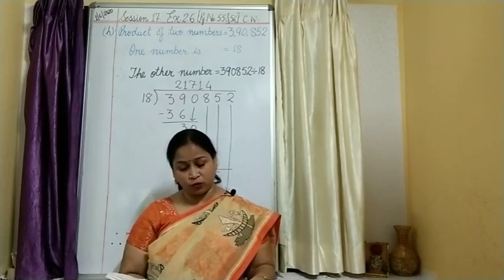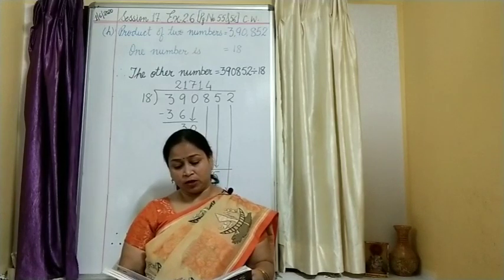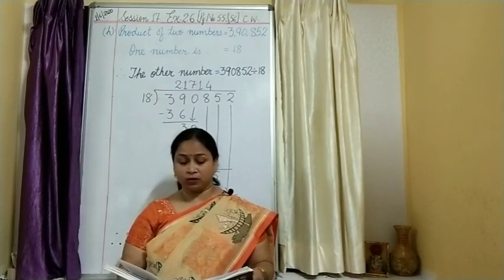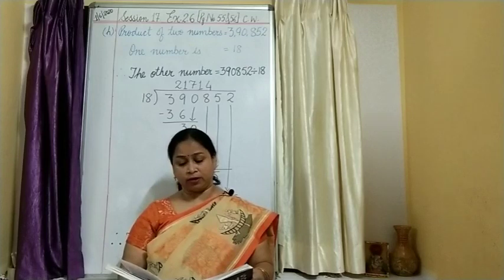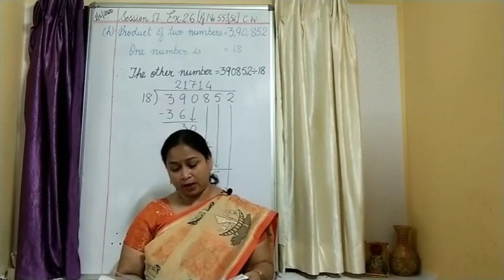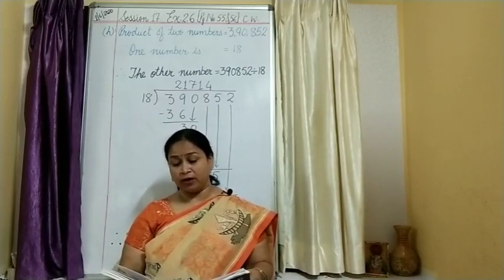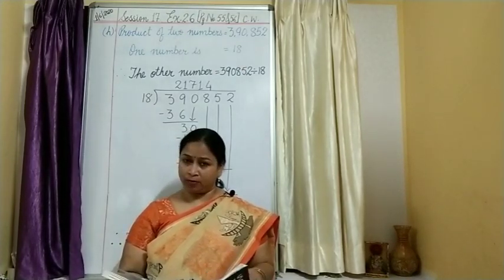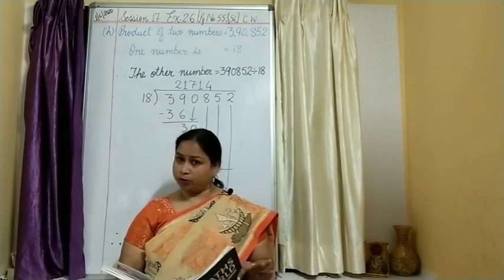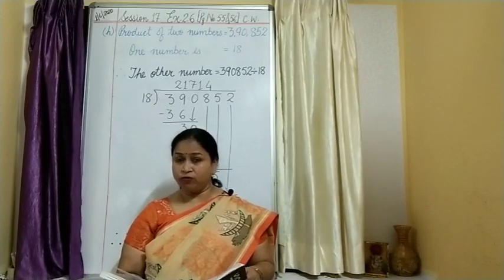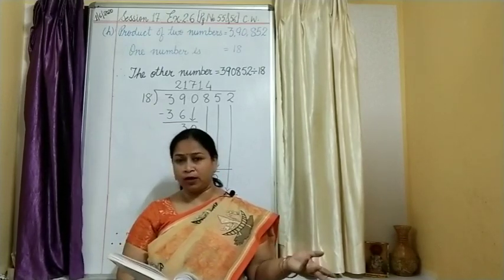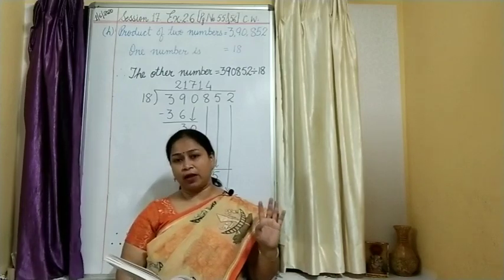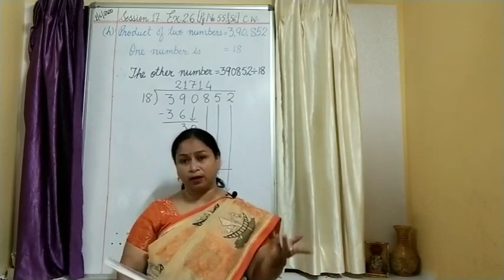The product of two numbers is 3,90,852. If one number is 189, find the other number. Product means what? You need a multiplicand, you need a multiplier. But here the product is given to you and one of the numbers, that means either multiplicand or multiplier. So it is given as 189. How to find the other number?